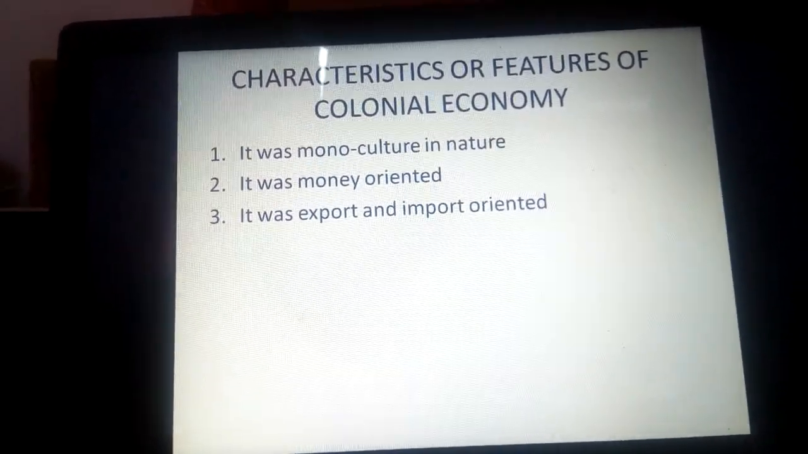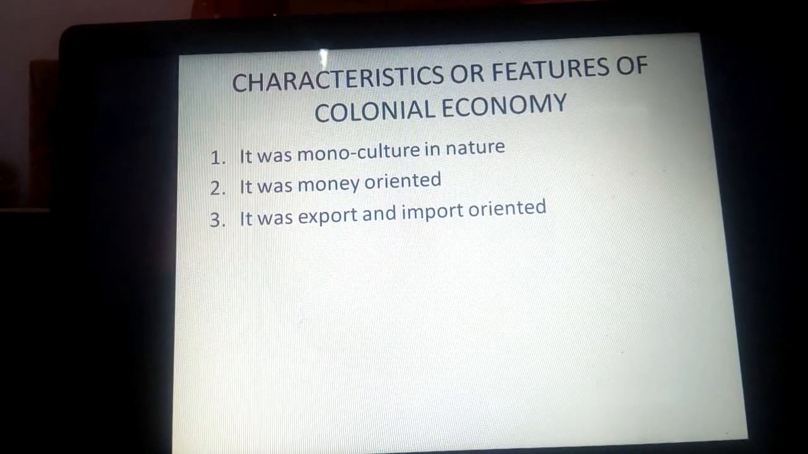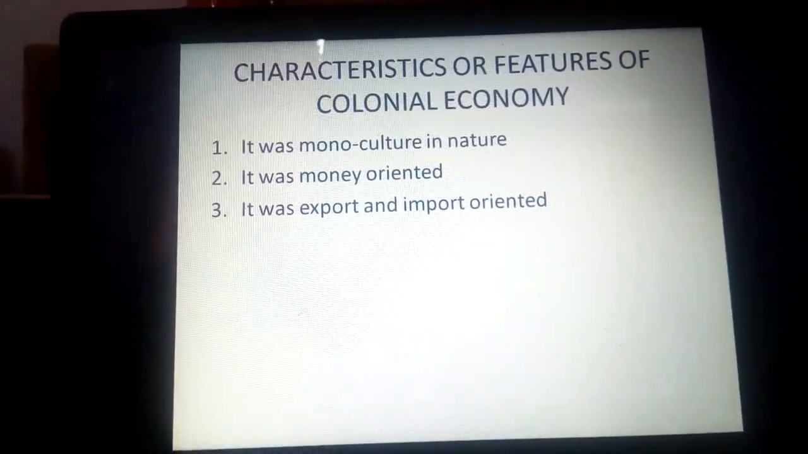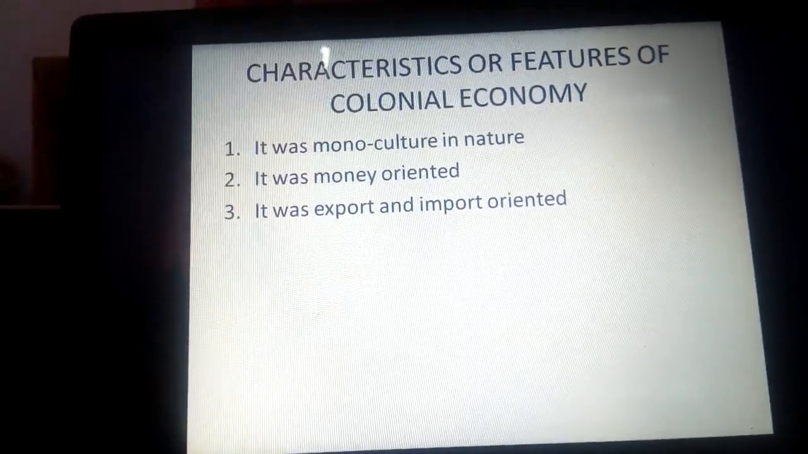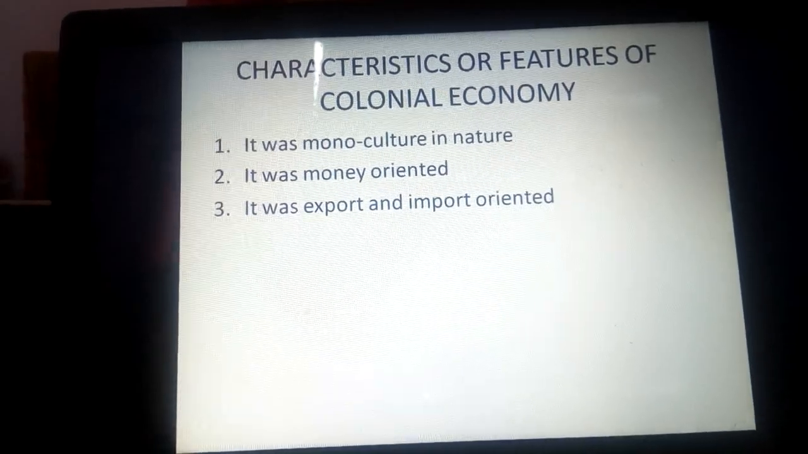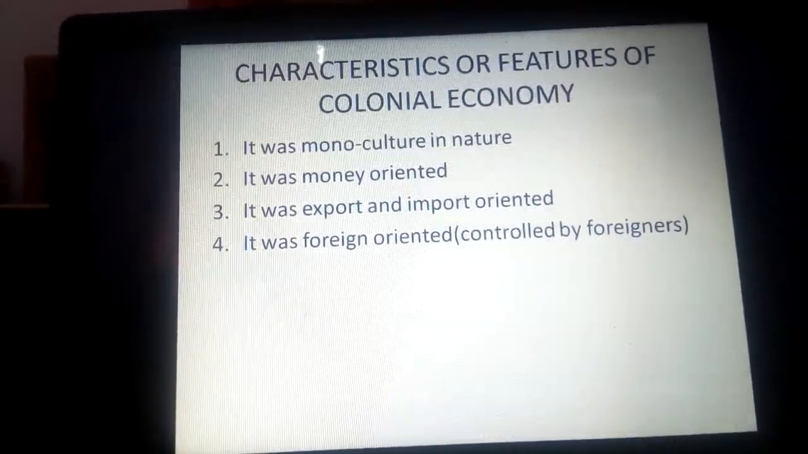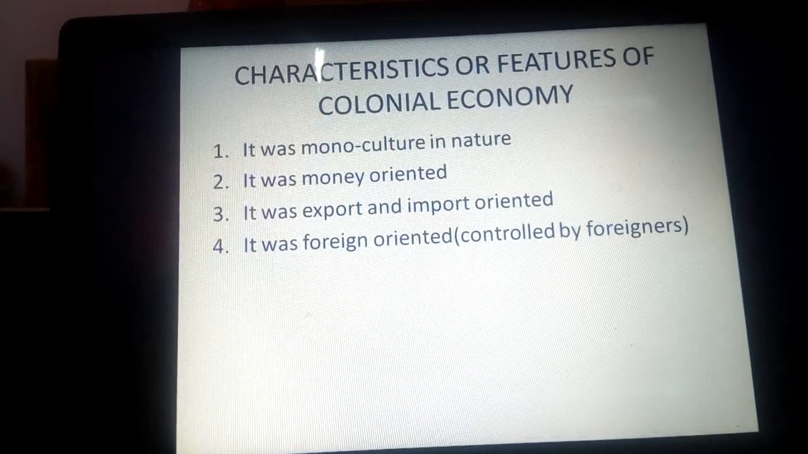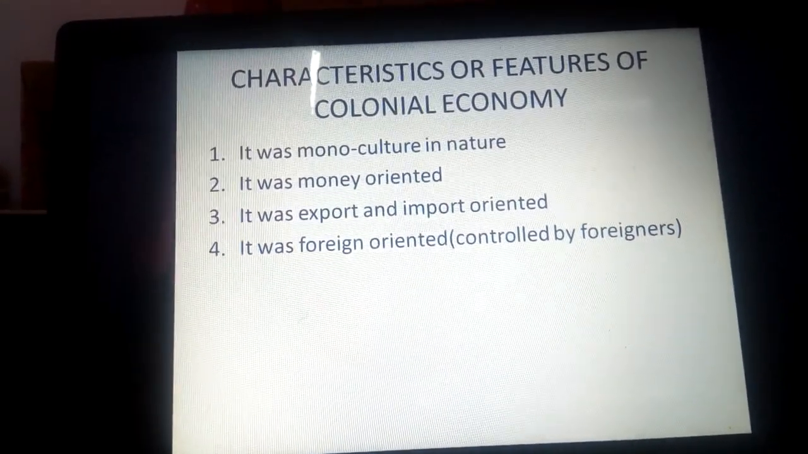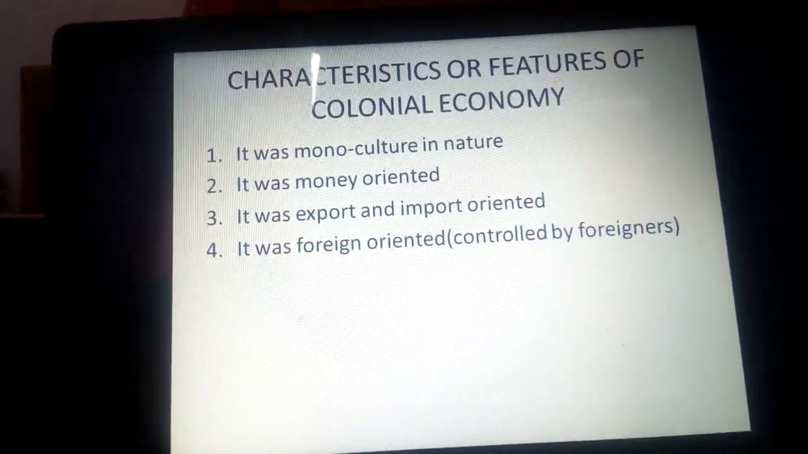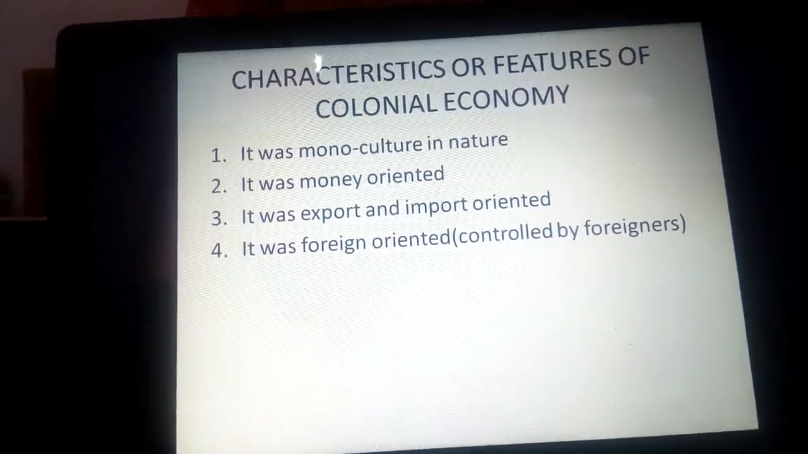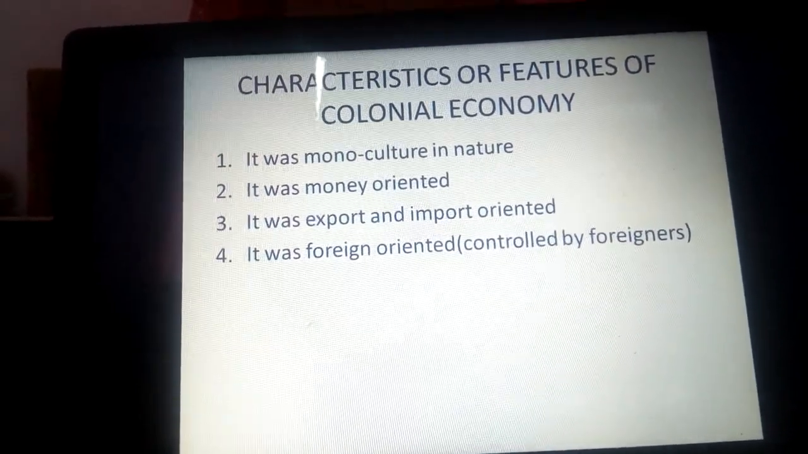But also it was export and import oriented. It was based on exporting raw materials to European countries, but also importing manufactured goods from European countries to Africa. That is also another characteristic of colonial economy. But also it was foreign oriented. That means it was controlled by the foreigners. Here we are speaking of the owners of those economic activities like agriculture, mines, transport and communication. Those economic activities were owned by the foreigners, whites.